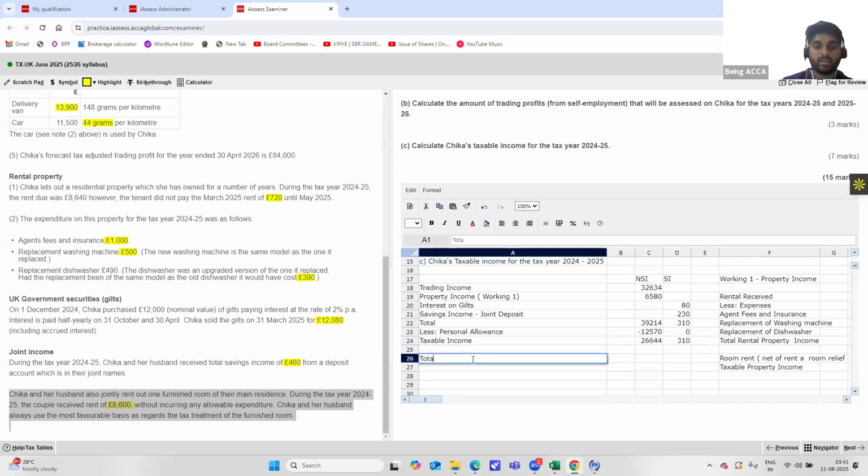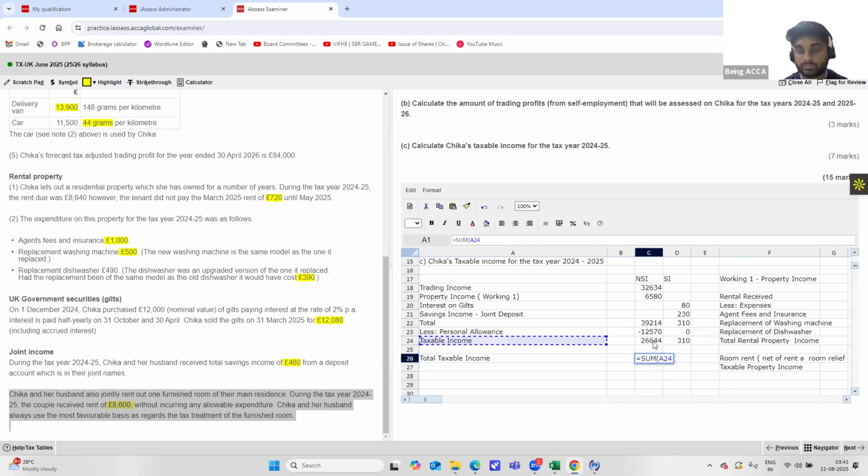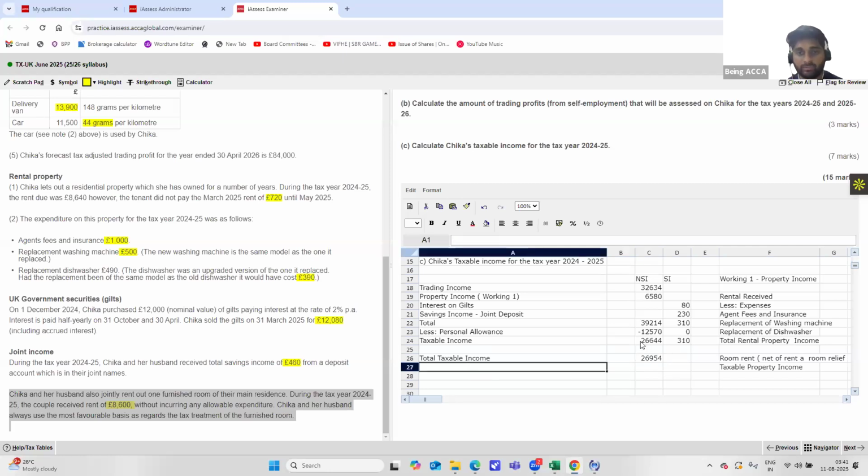Total taxable income is equal to the sum of both of these. 26,954 is your total taxable income at the end of the day. So with this, we come to an end of this question.